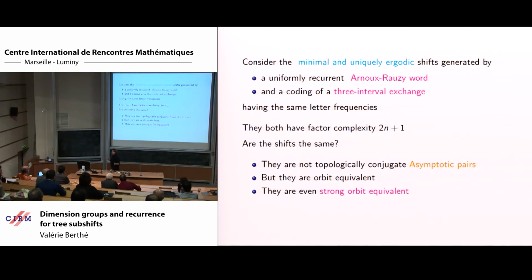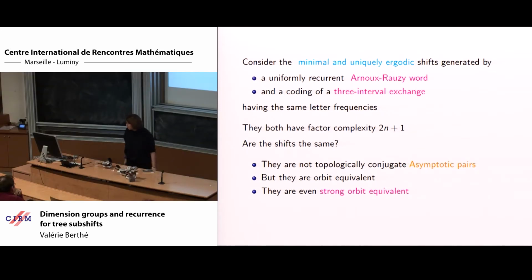I must say that I haven't found a nice argument disproving that, but it's likely that they cannot be measure-theoretically equivalent. But what I want to show here is that they are related by a topological notion. So I will forget about measure-theoretic isomorphism and concentrate on topological dynamics. These objects are orbit equivalent. They are even strong orbit equivalent. I will define what it means, but roughly speaking, it means that we can exchange via a homeomorphism the orbits of each system. So these systems are, in some sense, related via orbit equivalence.